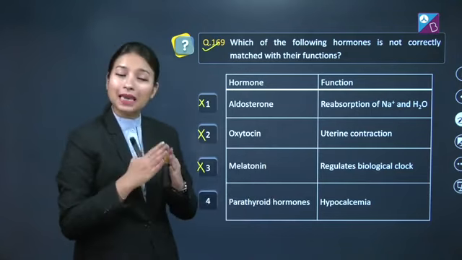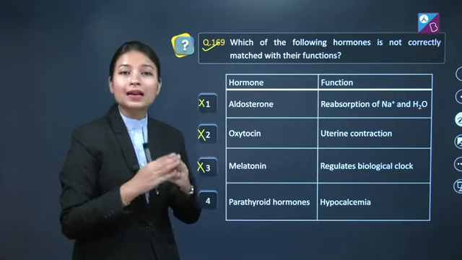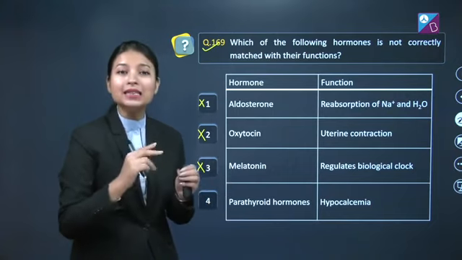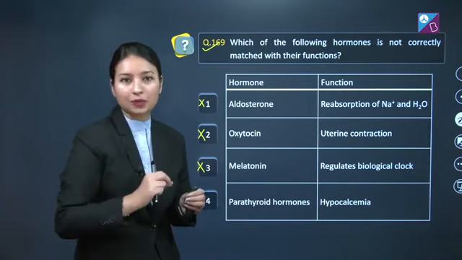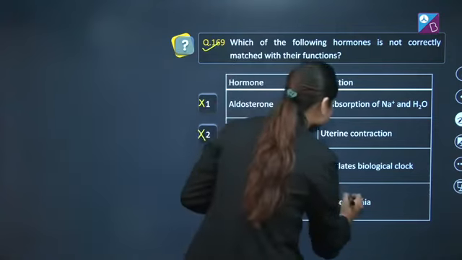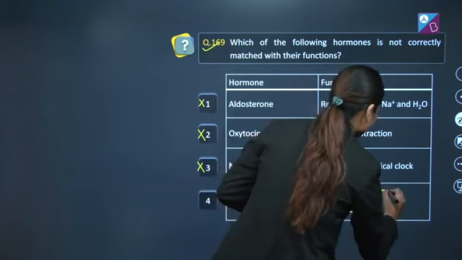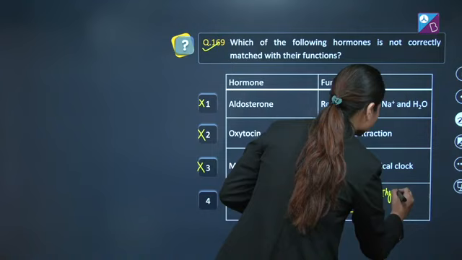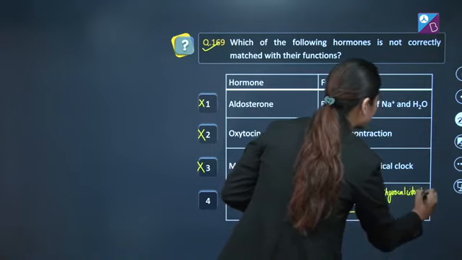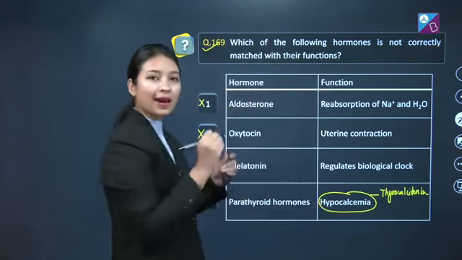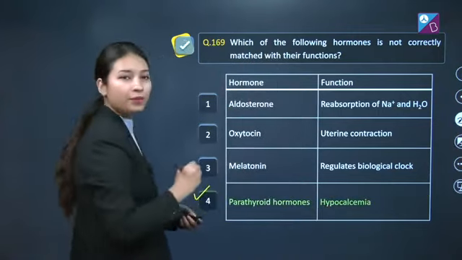Now students, this match is incorrect, as parathyroid hormone is hypercalcemic in nature, that is it increases the blood calcium level, not decreases the blood calcium level, and hypocalcemia is the function of thyrocalcitonin, which is secreted from thyroid gland. So here our correct answer is option number 4.